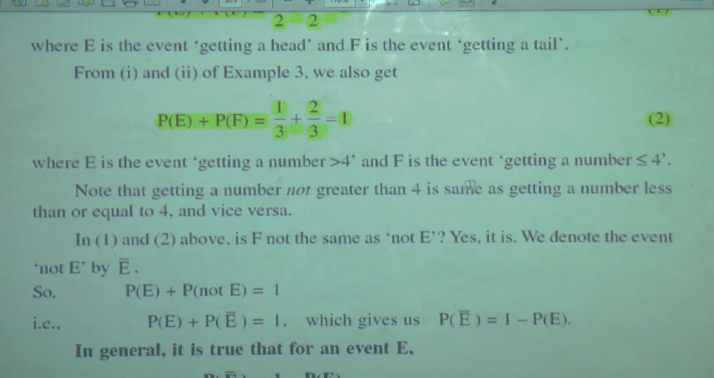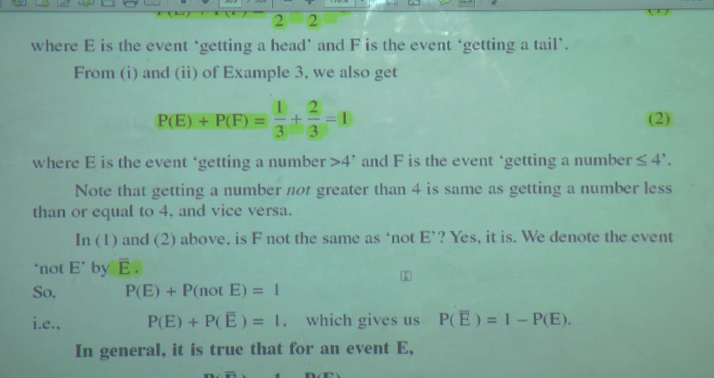So, from 1 and 2? In 1 and 2 above, is F not the same as not E? See what they are saying. In 1 and 2 above, is F not the same as not E? Yes, it is. We denote the event not E by E bar. Something new they are explaining to us.